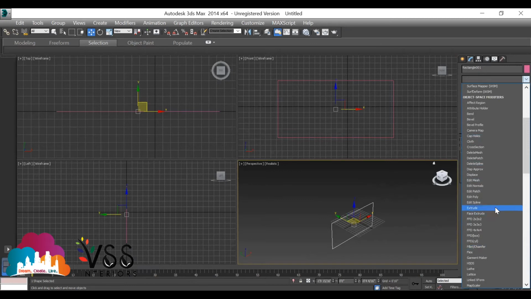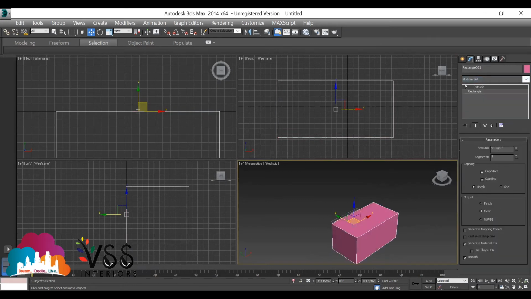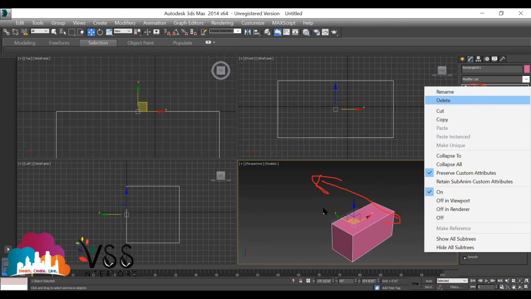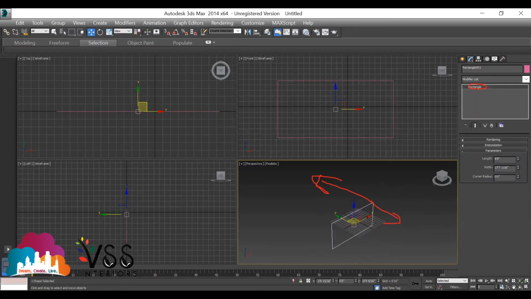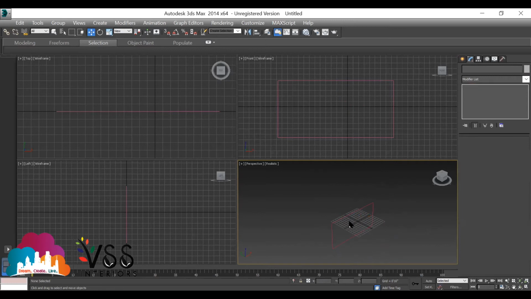So see, if you provide extrude, what happens? You'll be getting height towards this direction or towards this direction. Take out extrude. If you want to take out extrude, don't select the object and delete. Right click on this extrude and delete. If you don't need any extra modifications, you can right click and delete the option. Now select the rectangle and provide the rectangle size.